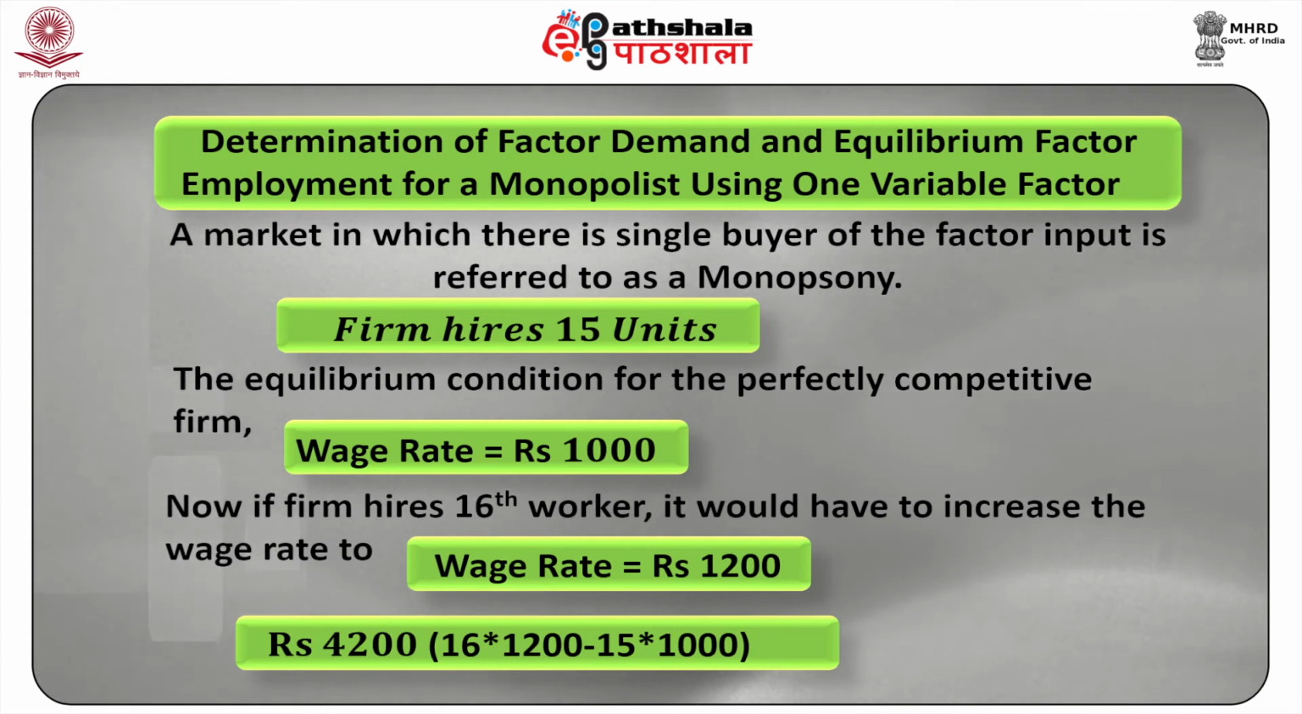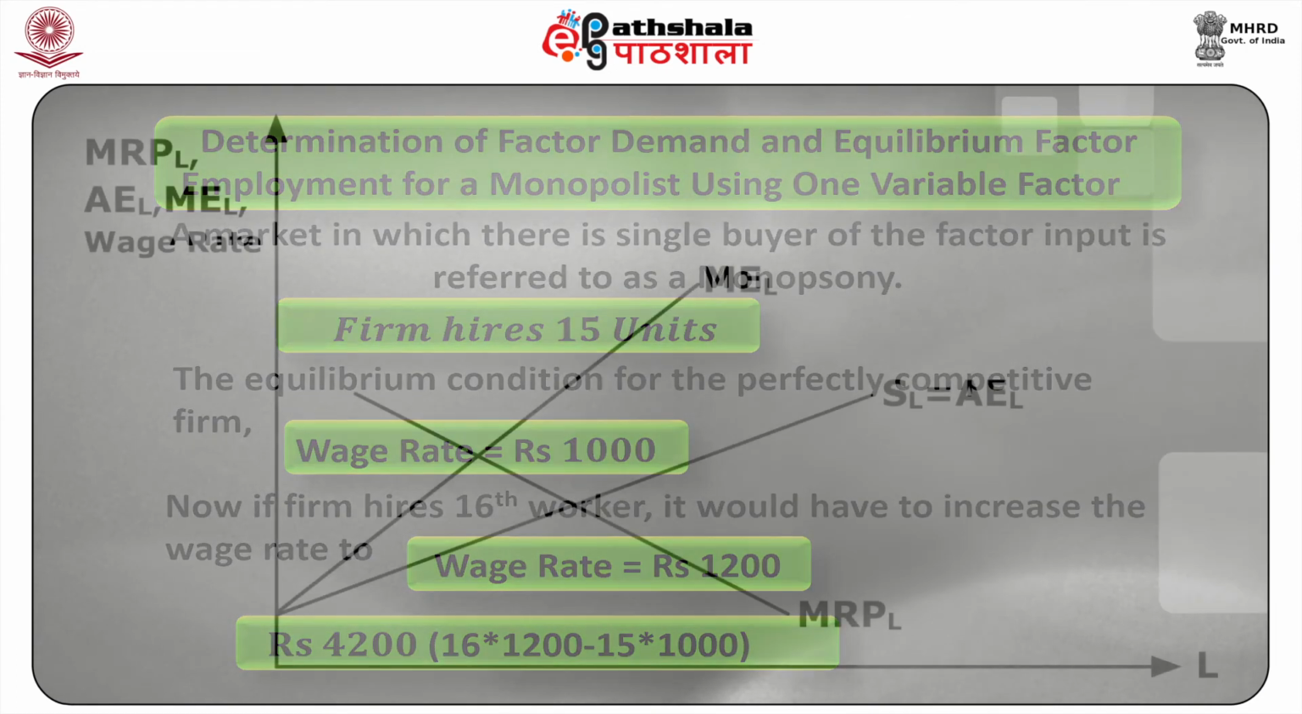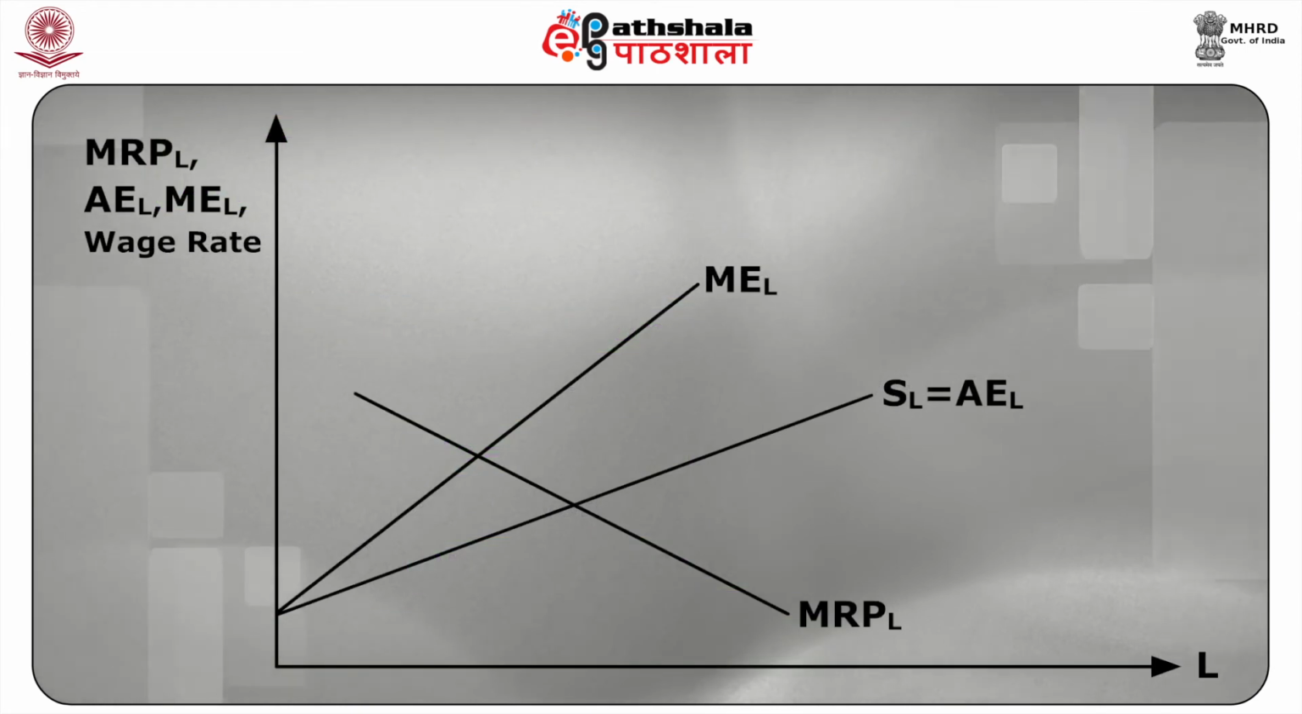Thus, there is a difference between the average expenditure, which is the same factor price being paid to all units of factor incurred by the monopsonist, and its marginal expenditure, which is the increase in the expenditure or expenses due to higher cost of hiring another unit of the factor. The latter curve is steeper compared to the former.